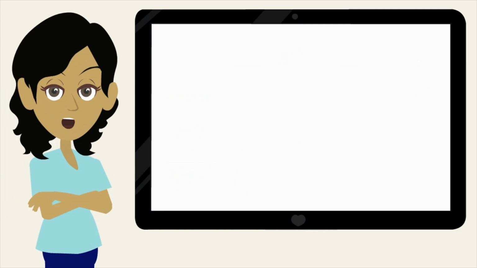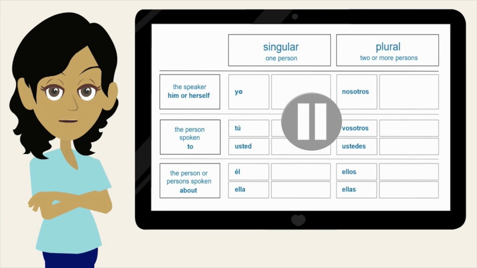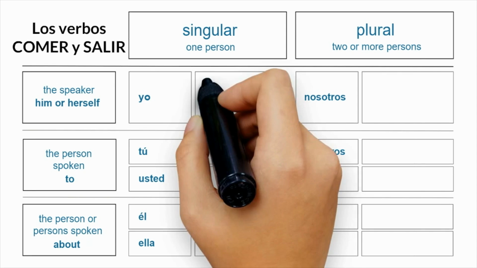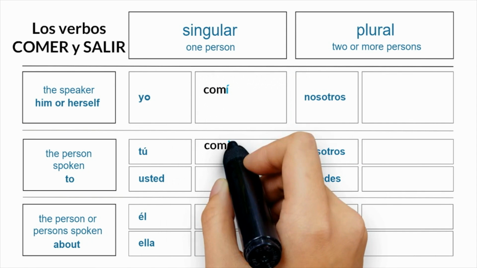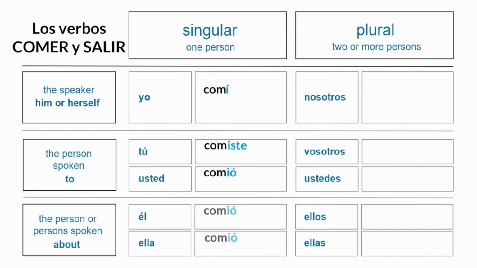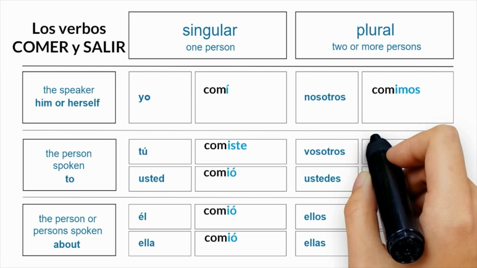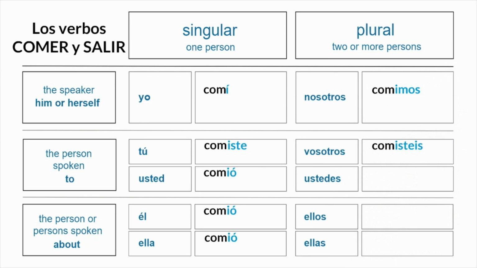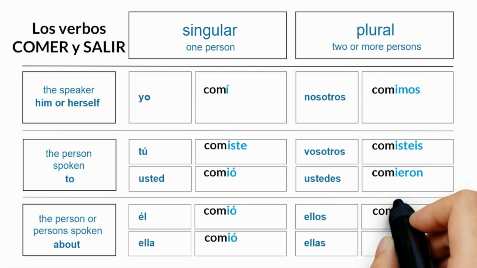Buenísimo! What do you know so far about ER verbs in the preterite? Try writing the forms for the verb comer in your organizer as I say them. Yo comí. Tú comiste. Usted comió. Nosotros comimos. Vosotros comisteis. Ustedes comieron. Ellos comieron.